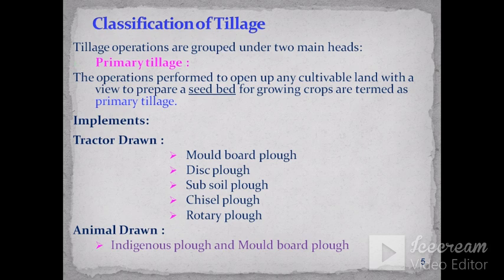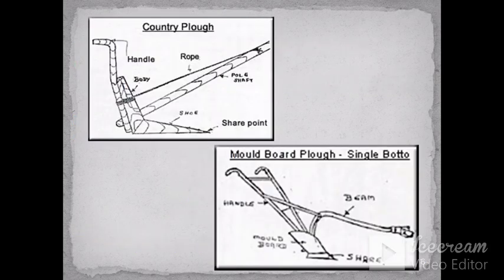So different types of plows come under primary tillage implements. There may be tractor drawn implements or bullock drawn implements. These plows are generally primary tillage implements, like MB plow (moldboard plow), disc plow, subsoil plow, which is also called a subsoiler, chisel plow, and rotary plow. A rotary plow may be a rotavator. Animal drawn plows are the indigenous plow and the moldboard plow.